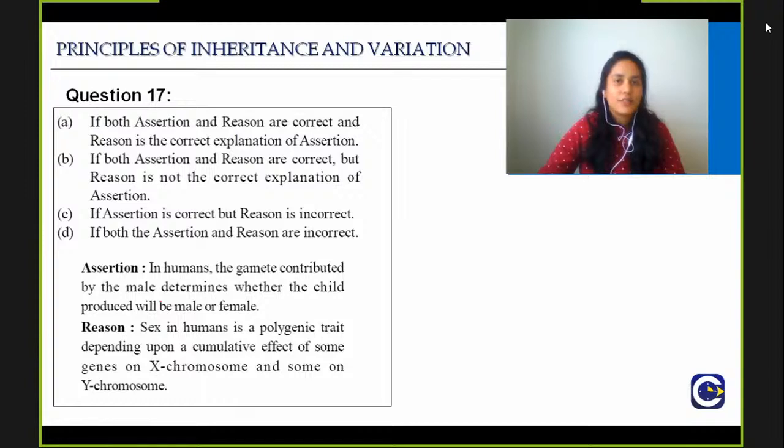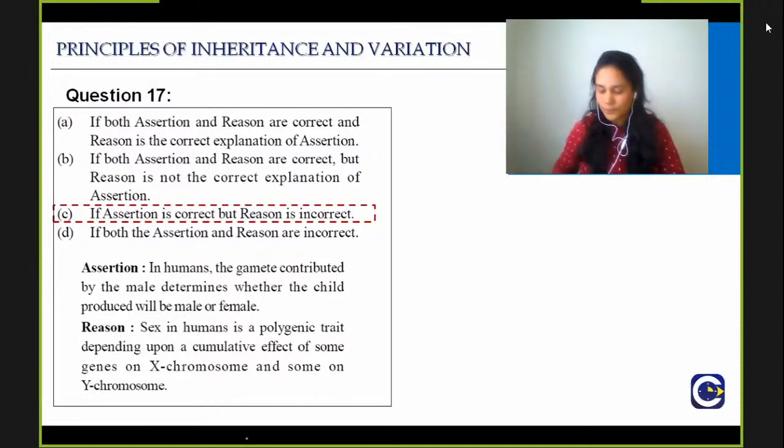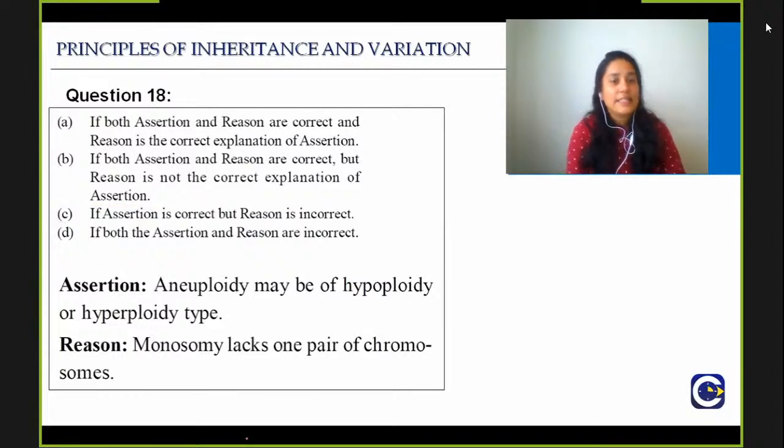Good, I start getting some answers. Very good. It's a very easy question. Yes, all of you are writing the right answer, which is option number C. In humans, sex determination is by the Y chromosome and it is not a polygenic trait. It depends only on the Y chromosome. There is this testis determining factor that determines the formation of testis. Very good. Next question, number 18.